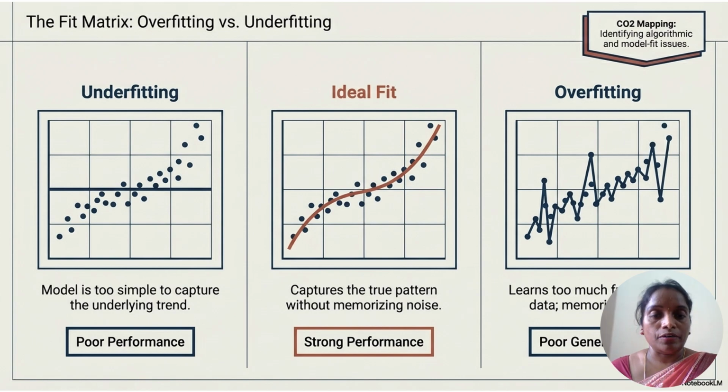An ideal fit captures the true patterns without memorizing any noise, so it gives a strong performance in identifying the patterns. Whereas overfitting learns too much and memorizes the data, and it is not able to generalize to unseen and new data. So it gives poor generalization performance.